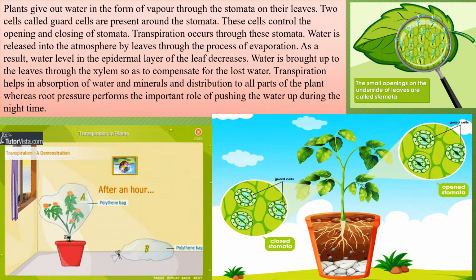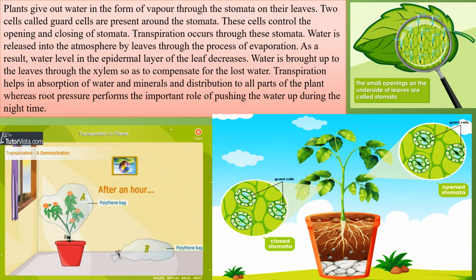There are two cells called guard cells present around the stomata. Everybody can see the leaves, and when you magnify it you can see that there are small openings that are called the stomata. Stomata के बाहर की तरफ दो cells होते हैं, उसे कहते हैं guard cells. These cells control the opening and closing of stomata. जो guard cell है ये according to the environment they open and they close, and according to the give and take of the plant. Transpiration occurs through the stomata.